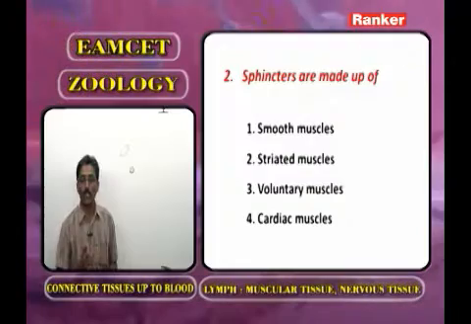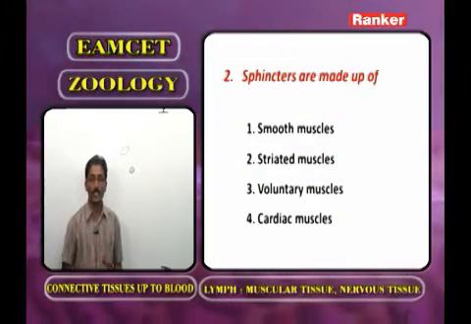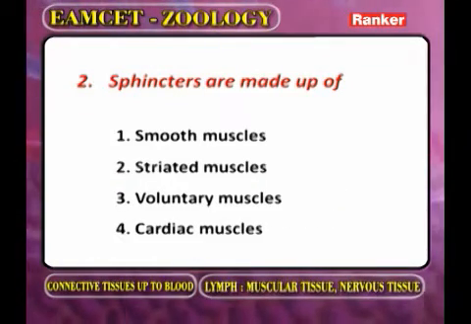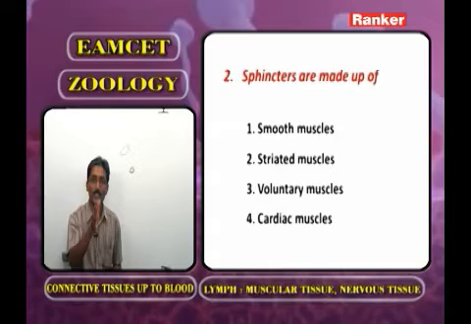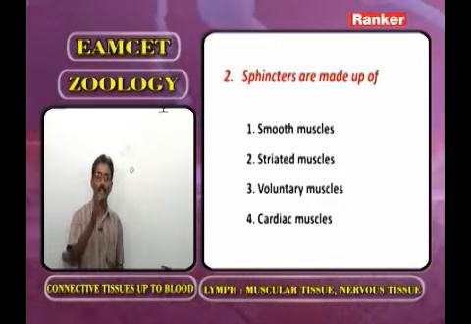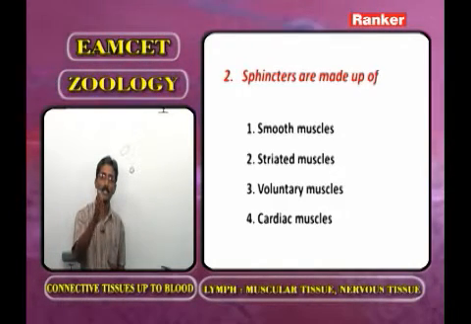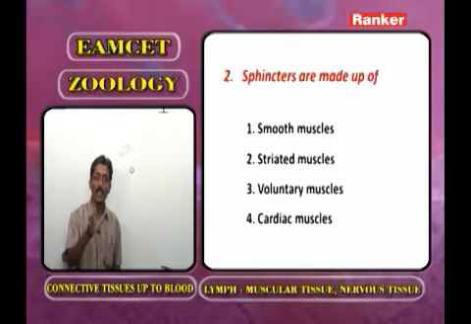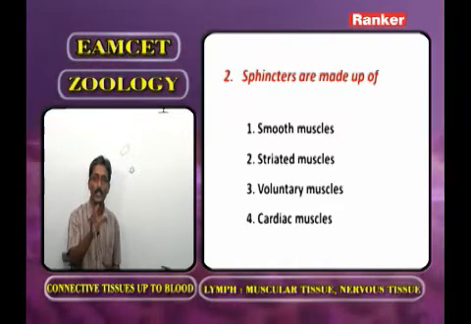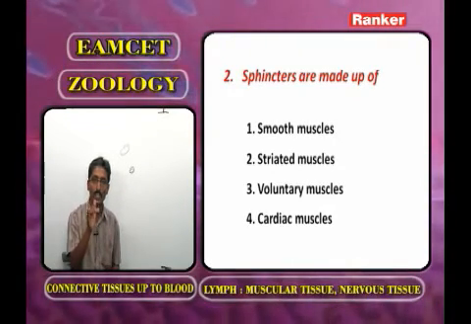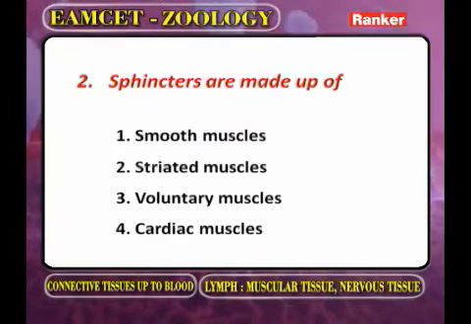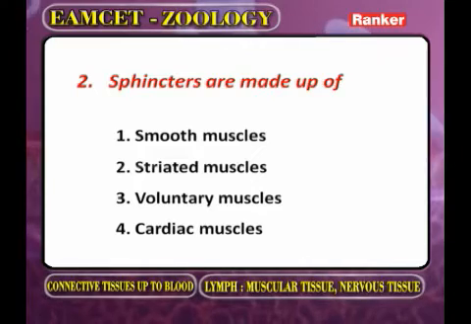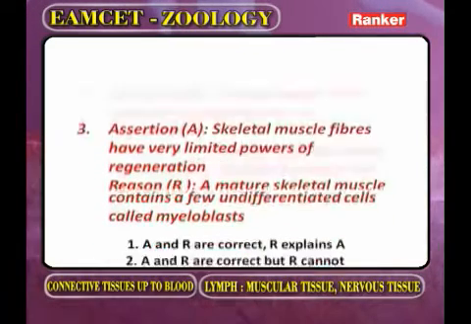One option is smooth muscles. The second one is striated muscles. The third one is voluntary muscles. And the fourth one is cardiac muscles. Generally, the sphincters are associated with visceral organs. In the visceral organs, what type of muscles are present? Smooth muscles, or involuntary, or unstriped or non-striated. Based on this information, you have to identify the answer for this question. Sphincters are made up of. The correct answer is the smooth muscles. Now we go for the next question.